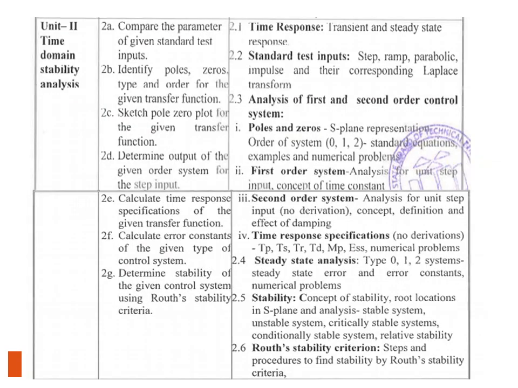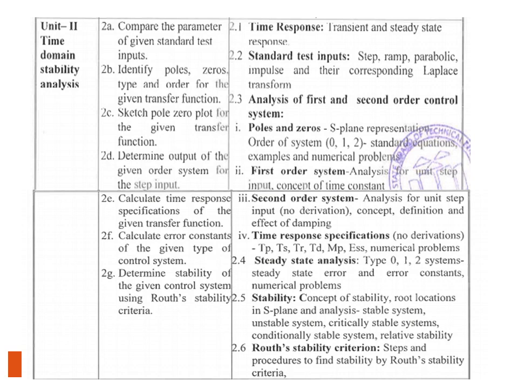Next, unit 2 is time domain stability analysis. So first point from that is time response, which includes transient and steady state response. Then standard test inputs such as step, ramp, parabolic, impulse and their corresponding Laplace transform. So here we are going to see the test inputs and their Laplace transforms. We have to remember the Laplace transforms.